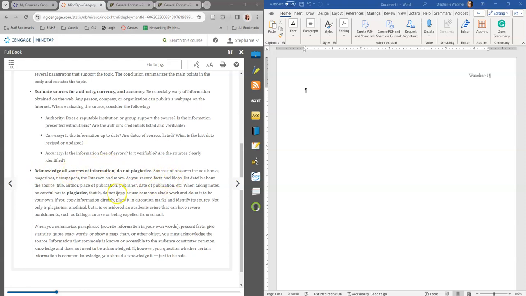You don't want to plagiarize, and you don't want to use ChatGPT or AI. You want it to sound like you. I have used ChatGPT to help me find sources, because I feel like it's been better at finding sources than even just Google. So I have used it to help me find sources, but I write all of my own stuff. I don't want to take any chances, because people know when you're using ChatGPT.